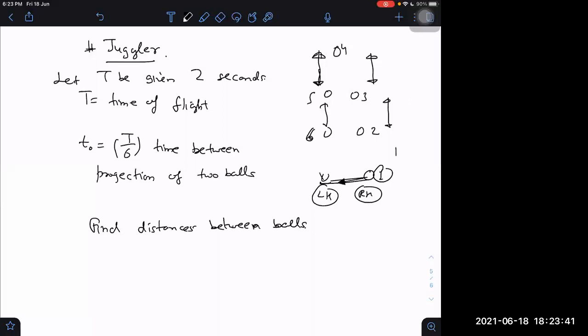Let me tell you how to do such questions. A very easy way to do. For how long was the first ball in air? It is given that the time of flight is 2 seconds. So the first ball was in air for 2 seconds.